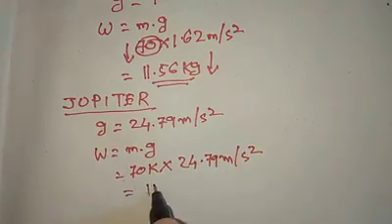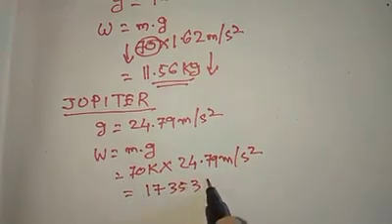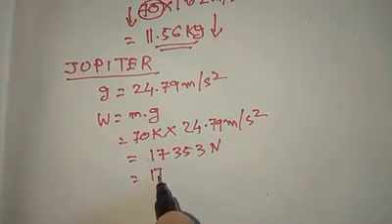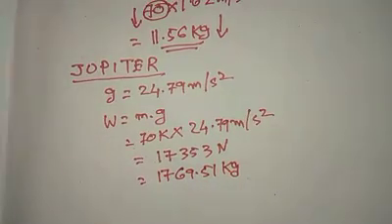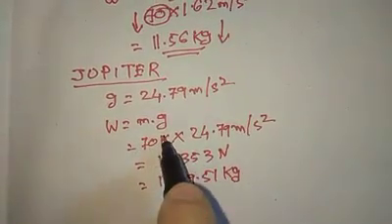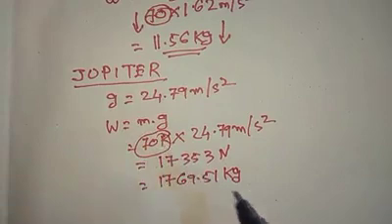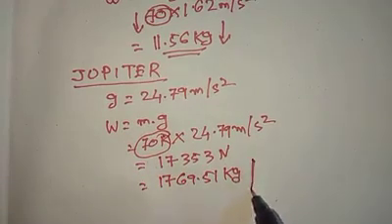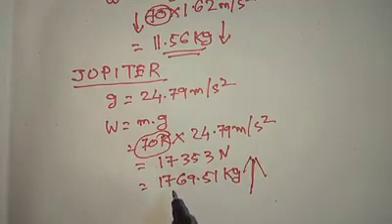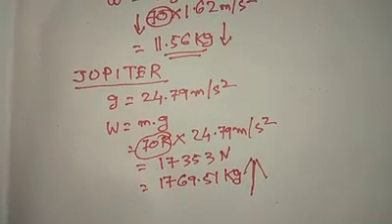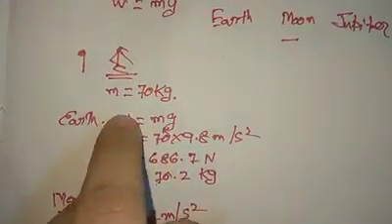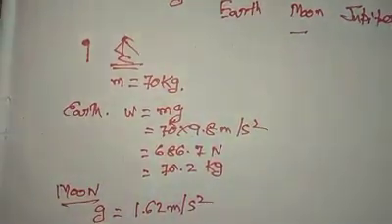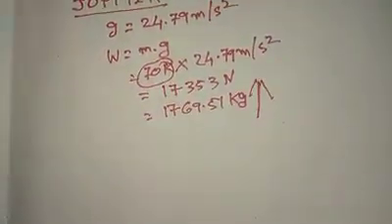I get 1735.3 newtons, which I convert would be 1769.51 kilograms. So if I am weighing 70 kilograms on Earth, it is going to increase hugely, to 1769 kilograms on Jupiter. So what we have shown is that weight continually changes from Earth to Moon to Jupiter, but the mass is always the same.